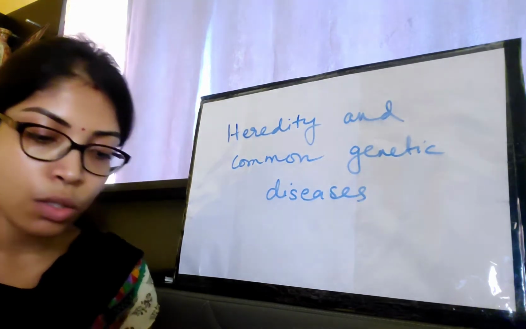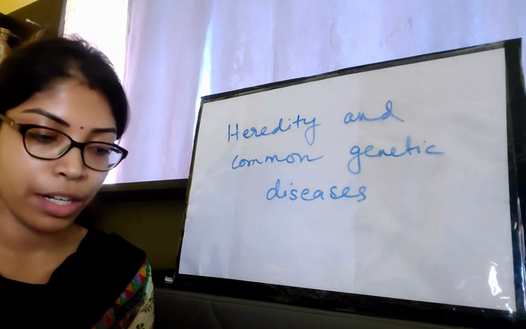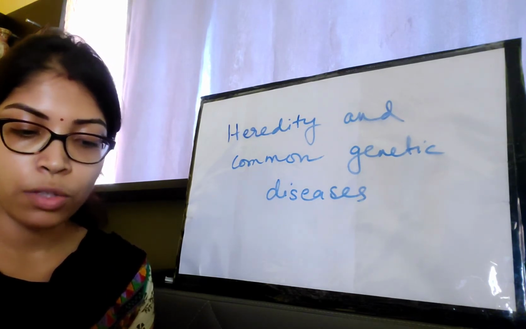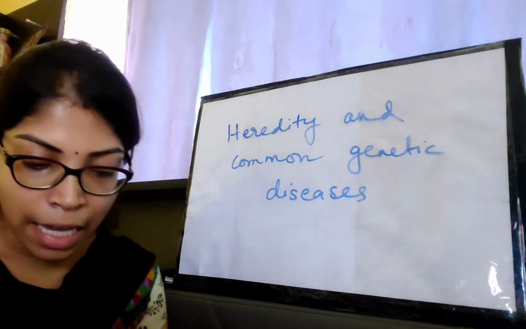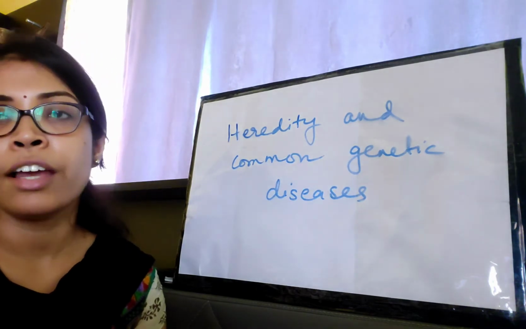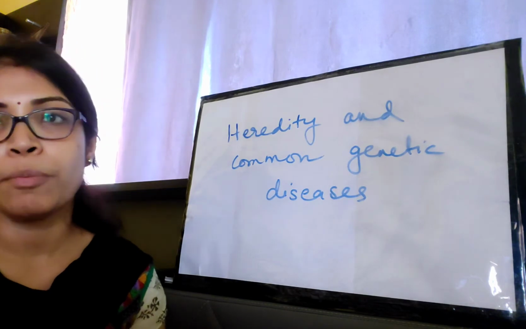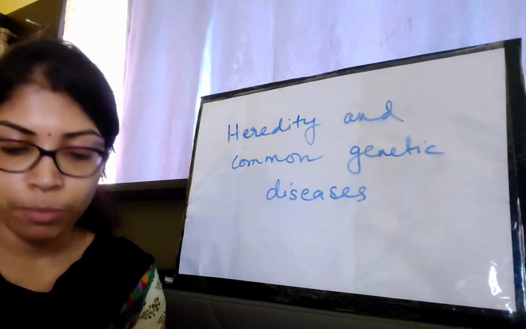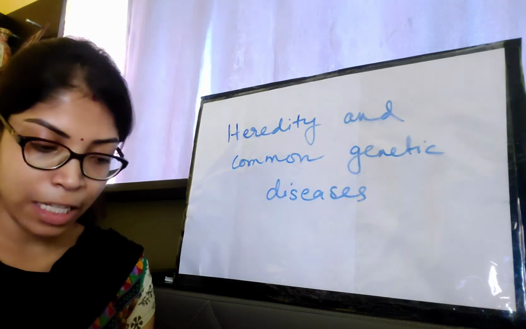Okay, so look at your book. The first line will be the definition of heredity. The resemblance of offsprings to their parents is termed as heredity, and this resemblance can be in height, eye color, skin color, hair texture, and any physical body part which we can see from the outside. Okay, now go to the next paragraph.